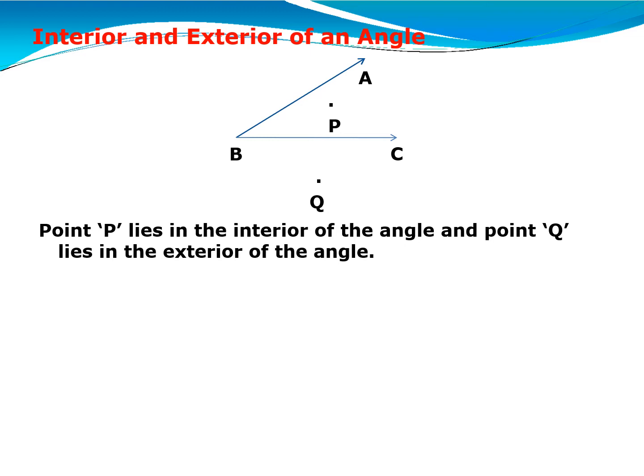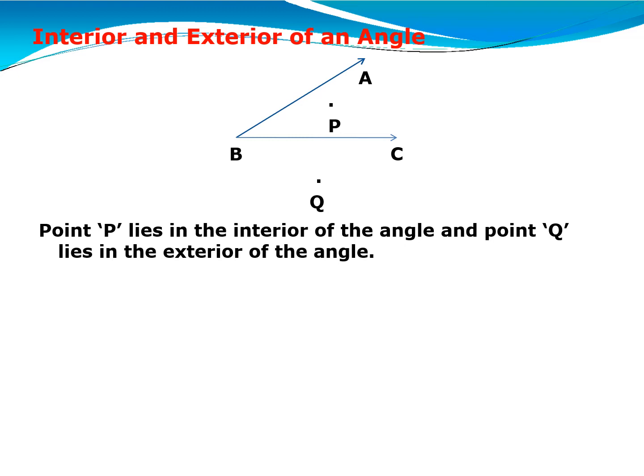So point P is the interior of the angle and point Q is the exterior of angle ABC.